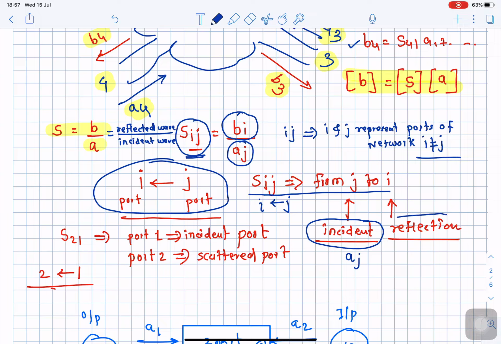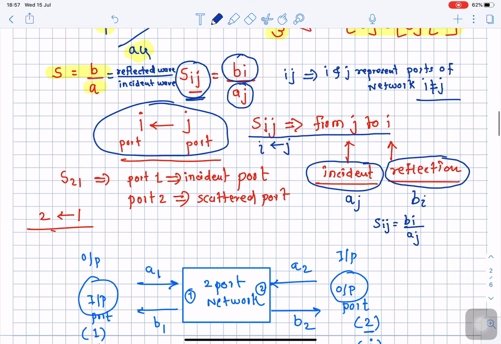I indicates the port at which the reflection took place, and it is represented as Bi. So Sij indicates Bi divided by Aj. It simply indicates that the wave is incident at port J and reflected at some other port, that is I. Always follow the convention from second suffix J to I.